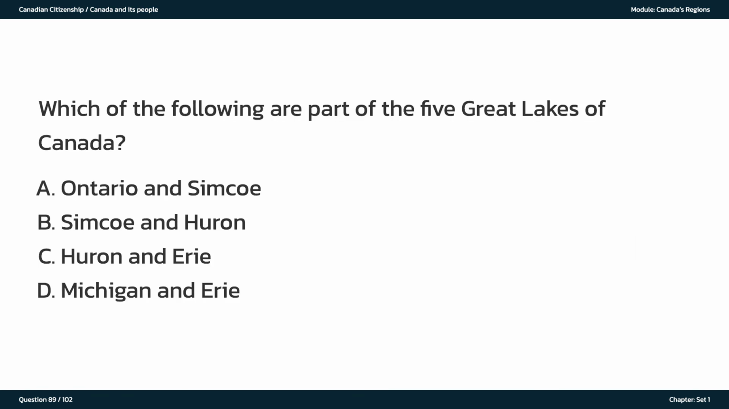Which of the following are part of the 5 Great Lakes of Canada? A. Ontario and Simcoe. B. Simcoe and Huron. C. Huron and Erie. D. Michigan and Erie.